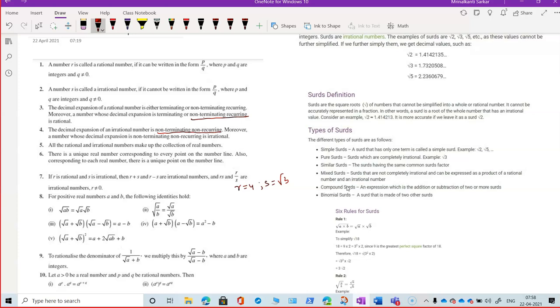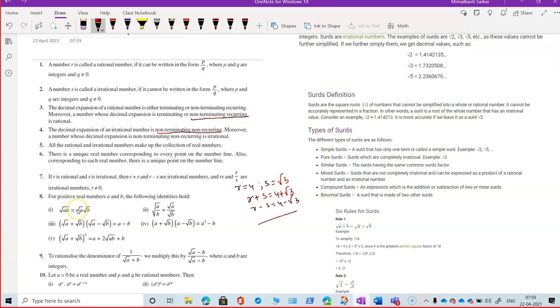Then R plus S is 4 plus root 3, and R minus S is 4 minus root 3. That's why it is told R plus S and R minus S are both irrational numbers. Root 3 is irrational, so 4 plus root 3 must be irrational, because its decimal representation is also non-terminating. The same is the case with 4 minus root 3. Now these rules are valid when you are going to rationalize.